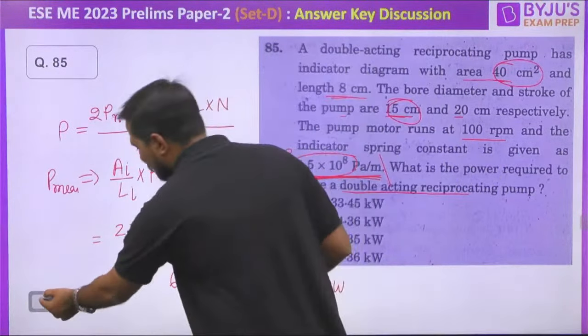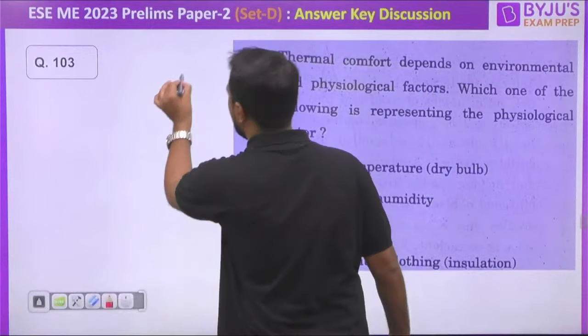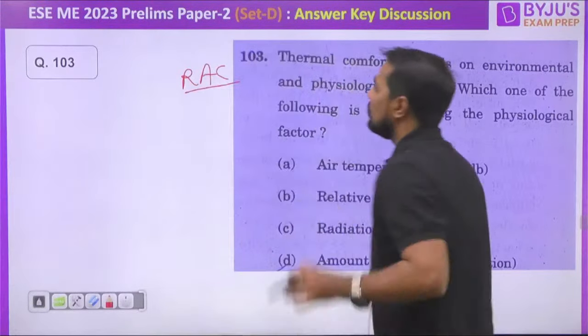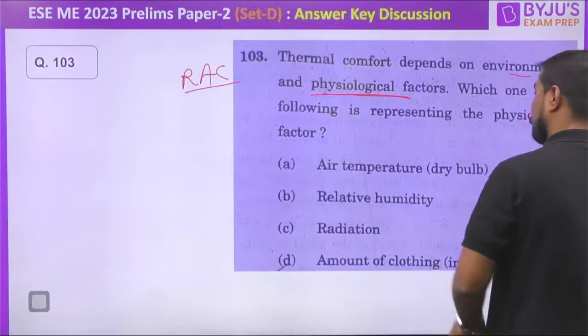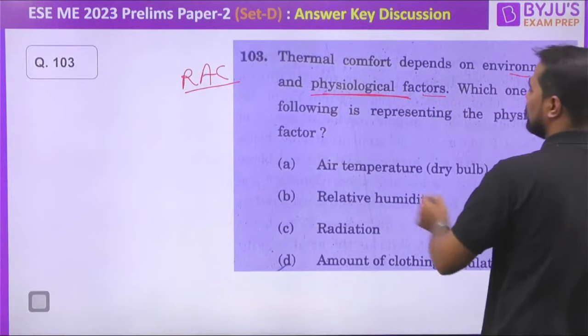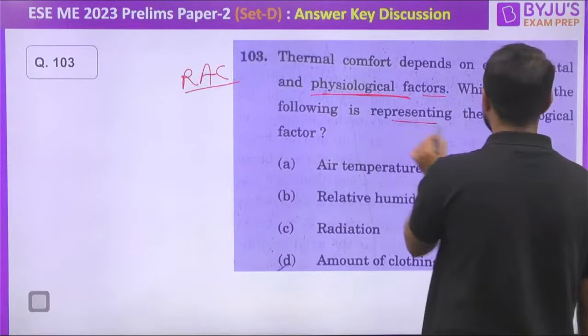Next question, 103 is the question, theoretical question. After a long time, the question is related to RAC, my dear. The question is taken from the RAC. Thermal comfort depends upon the environment and physiological factors. Which one of the following represents the physiological factors? Sir, environment factor, environment factor, environment factor. Only the physiological factor. Is it or not? D will be the answer of 103.